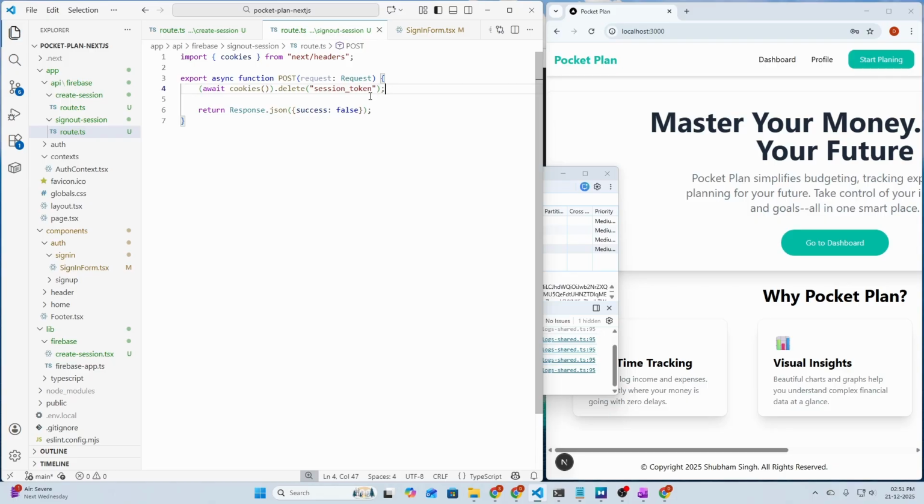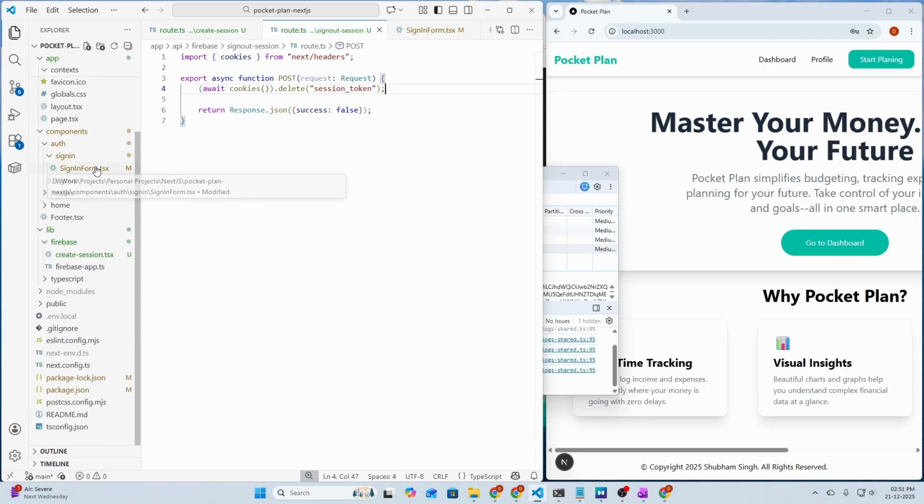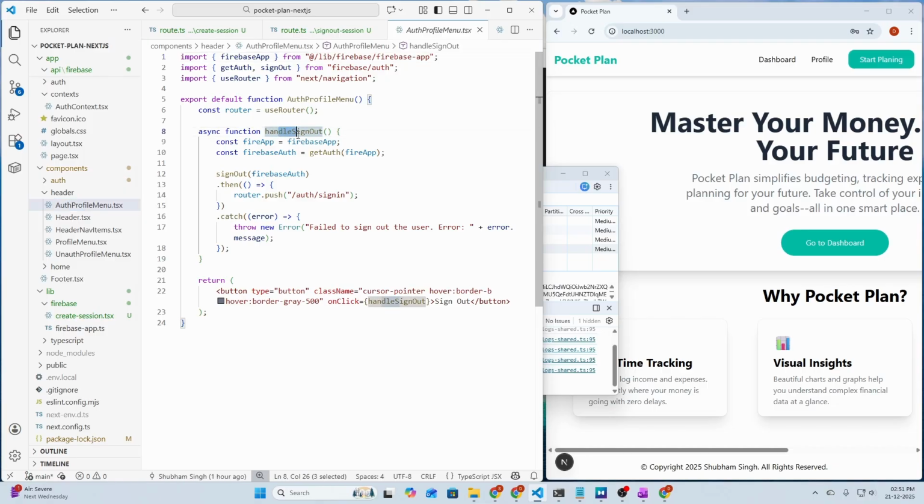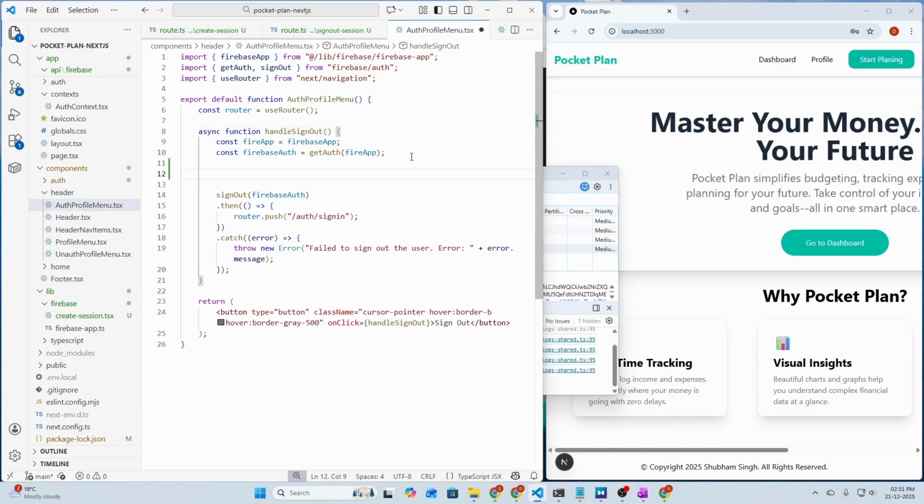So let's save it and use it inside our header. Let's go to the components and header, then go to the auth profile menu, and here we have a single sign out function that we can call. So let's create a new variable here called result, and we need to create a new function for that.